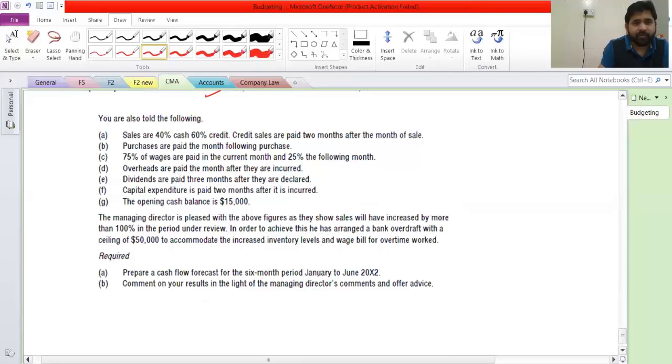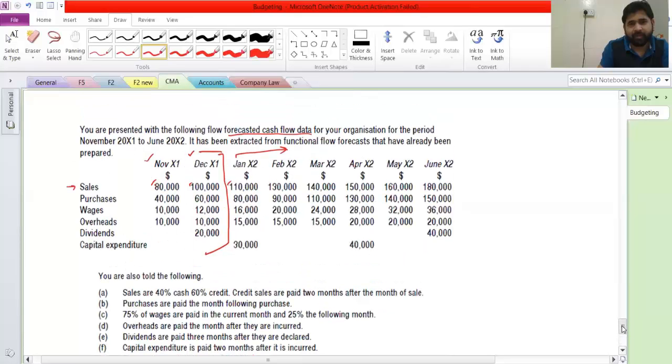Prepare cash flow for 6 months from January to June. So we have from January to June. Now opening cash balance is 15. So that means this opening balance is on when? Here they have given November, right? So that doesn't mean that opening balance is for 1st November. The opening balance is for 1st January only. So that is the closing balance of December.